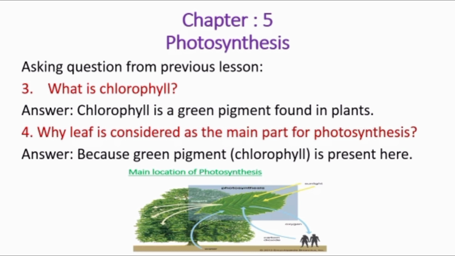That is why non-green plants cannot produce their own food, because they have no chlorophyll. That is why they have no color. So as chlorophyll is present in the plant's leaves, the leaf is considered the main location of photosynthesis.